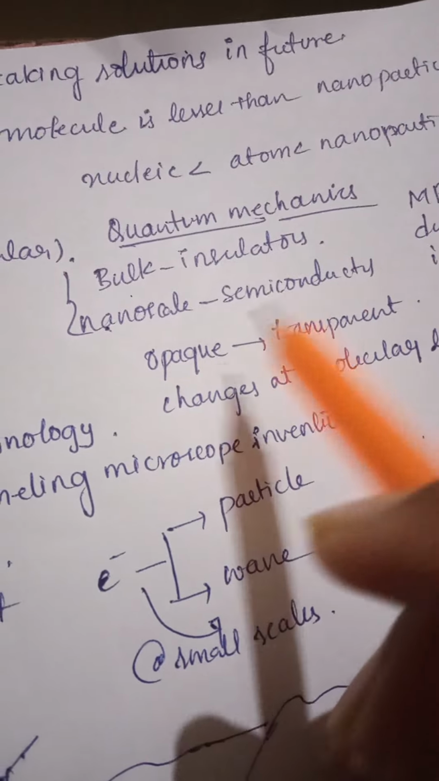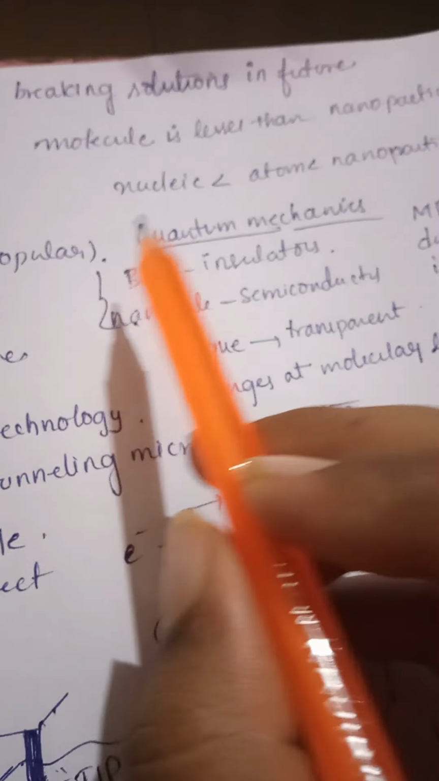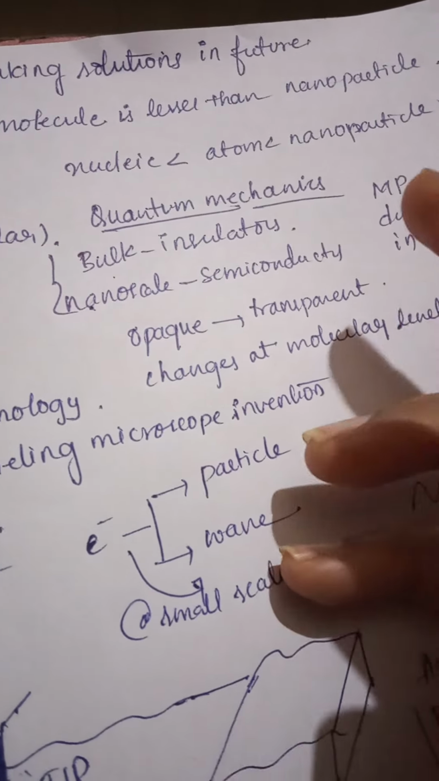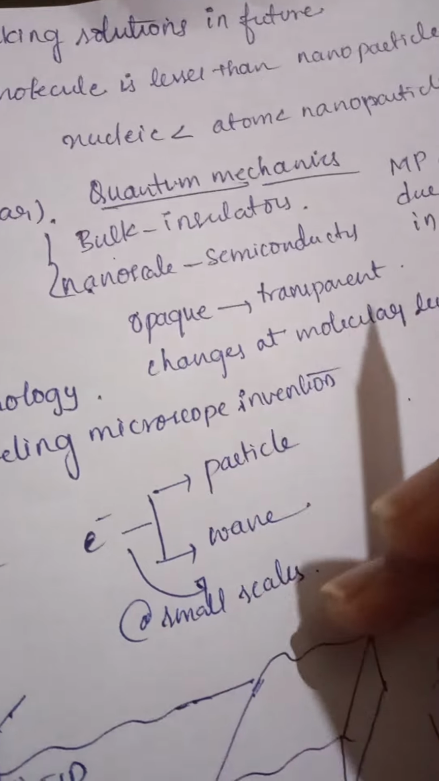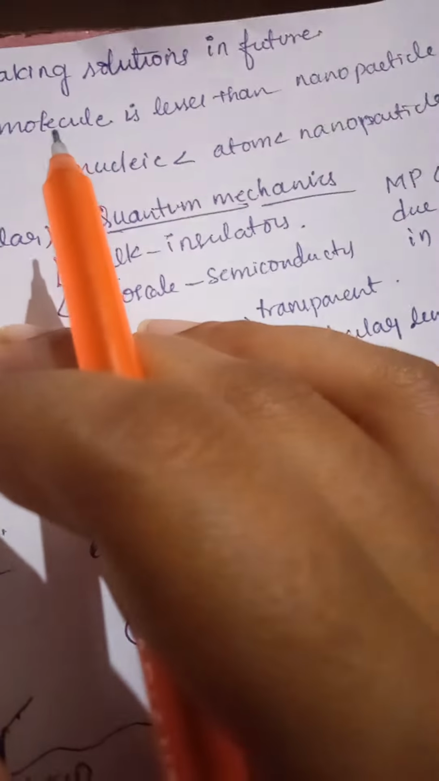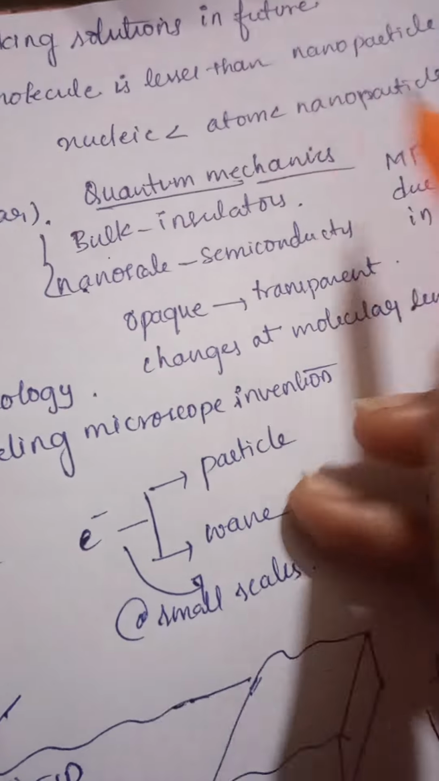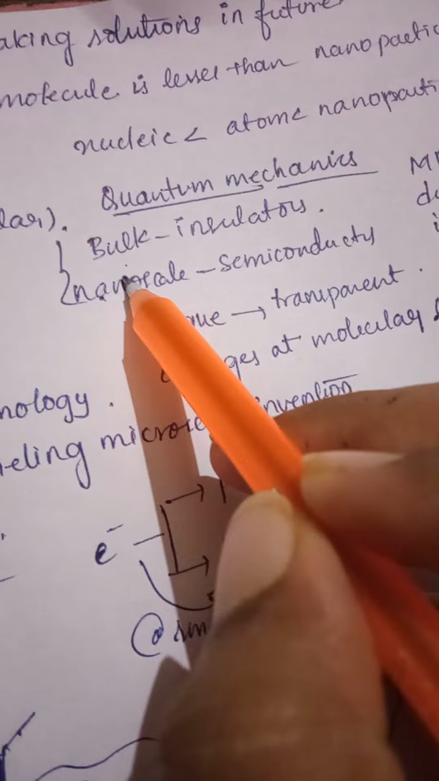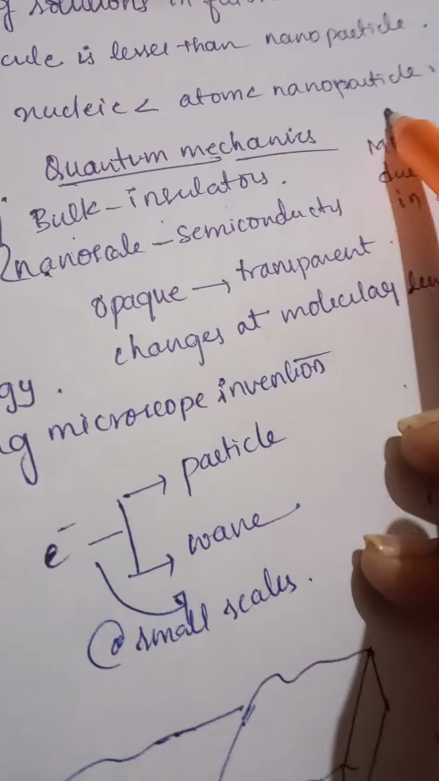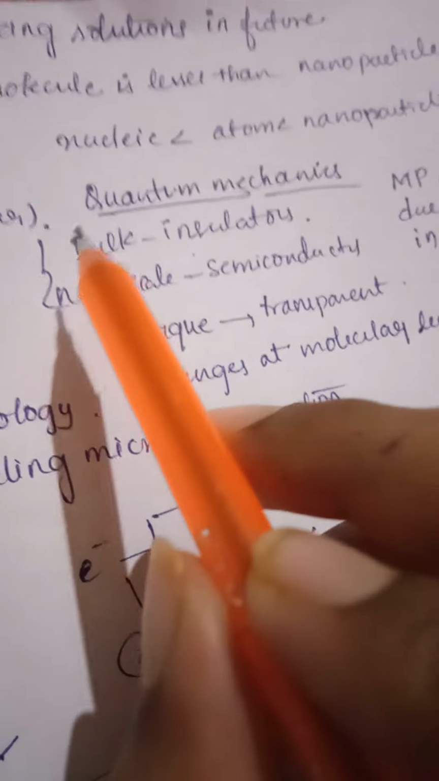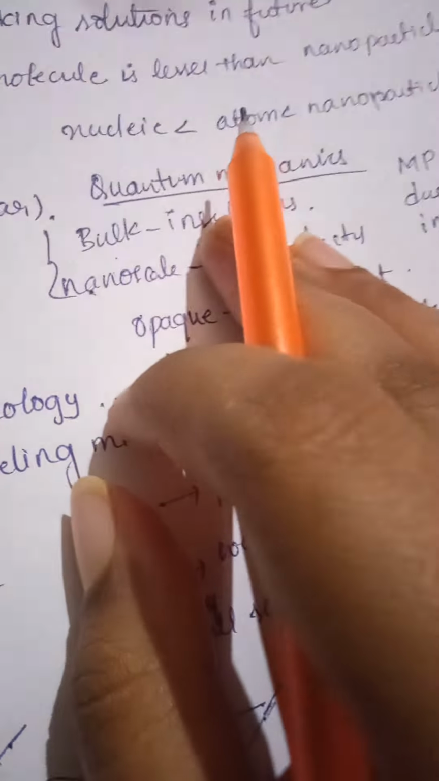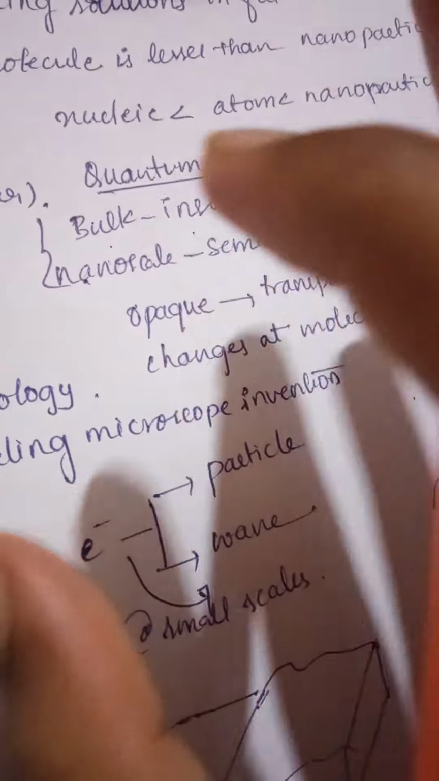And what is this nanoparticle? What is the size of this nanoparticle actually? A molecule is larger than a nanoparticle. See, we know that the atom contains the nucleus, right? Atoms combined together will form molecules. Then after that molecular level, nanoparticles will occur. Means the nucleus is much smaller than the atom, the atom is much smaller than the molecule, and the molecule is much smaller than the nanoparticle.